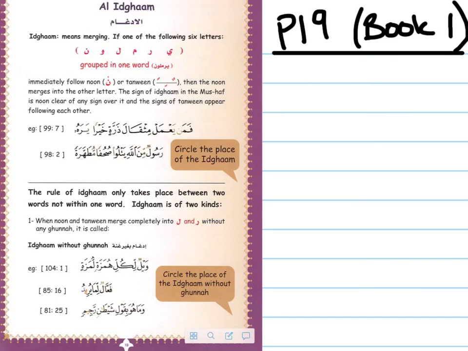Let's look at a Tanween. So let's look at this one: رَسُولٌ مِّنَ اللَّهِ.